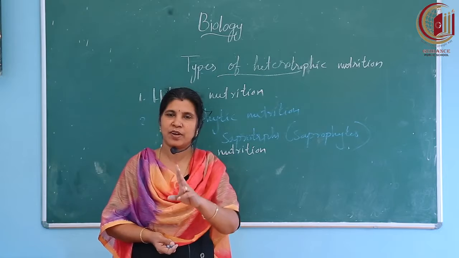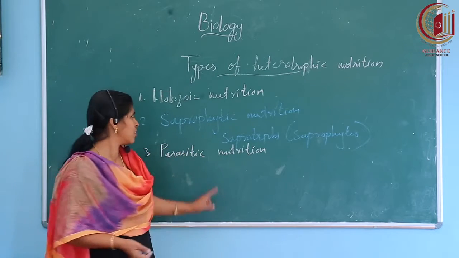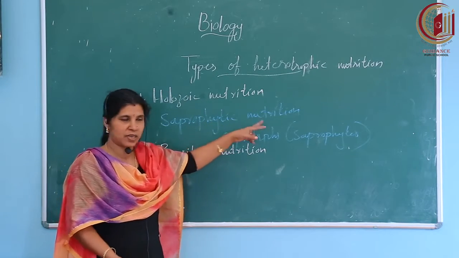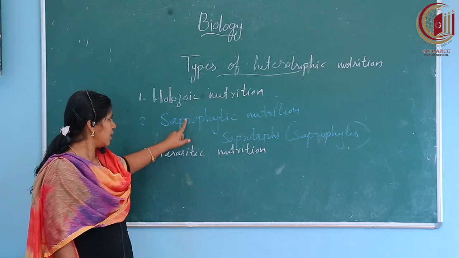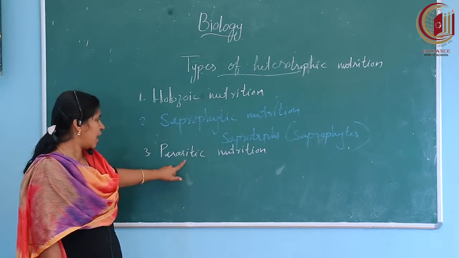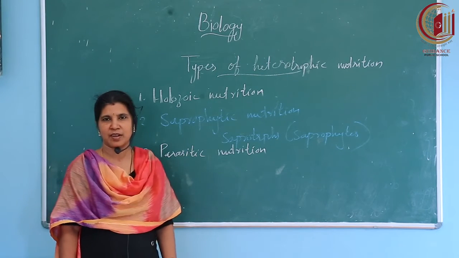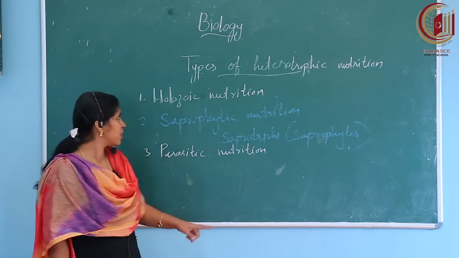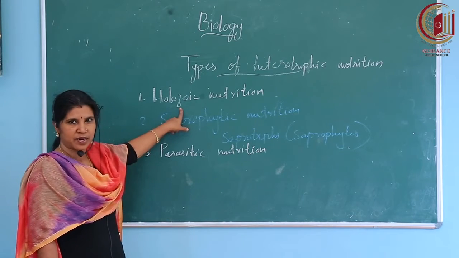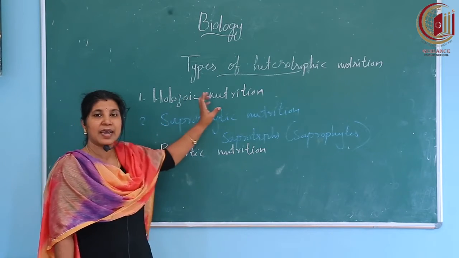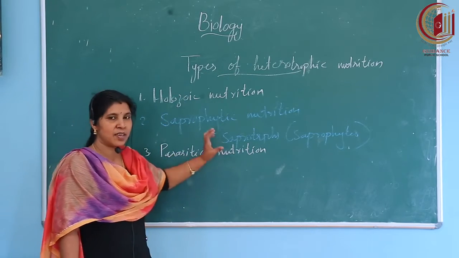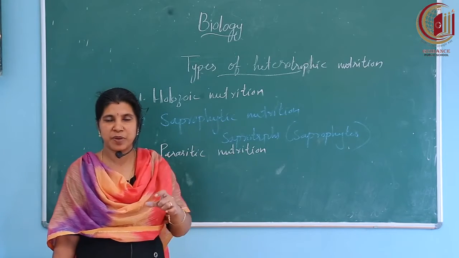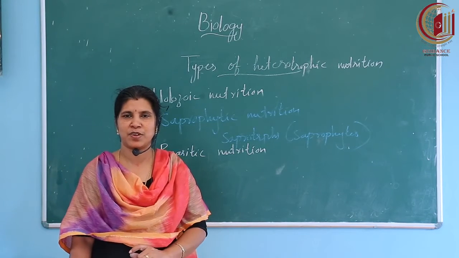So now we discussed three types of heterotrophic nutrition: holozoic nutrition, saprophytic nutrition and parasitic nutrition. What about our nutrition? Our nutrition is holozoic nutrition. In higher organisms we can see heterotrophic nutrition, but different types of heterotrophic nutrition.